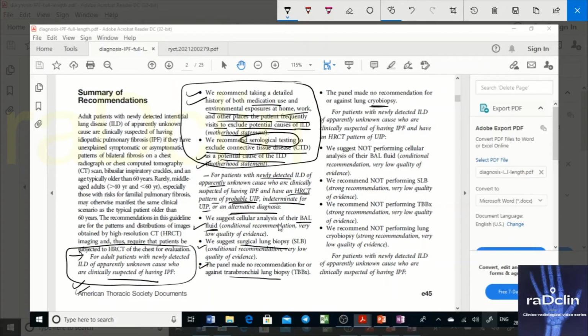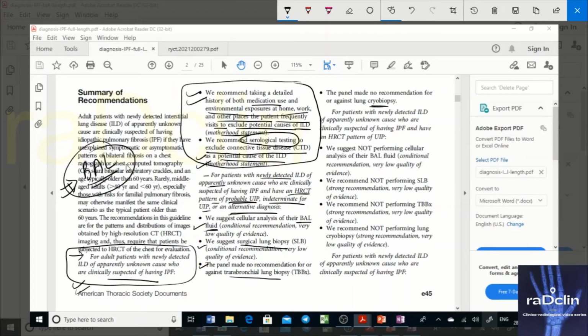I'll list them. Any case of probable UIP, indeterminate UIP, or alternative diagnosis, the last three categories we just discussed, in all those cases except typical UIP, you should go for a BAL, bronchoalveolar lavage.